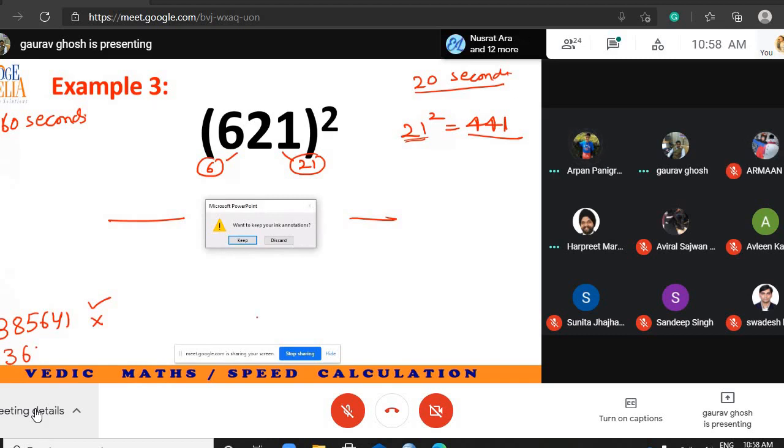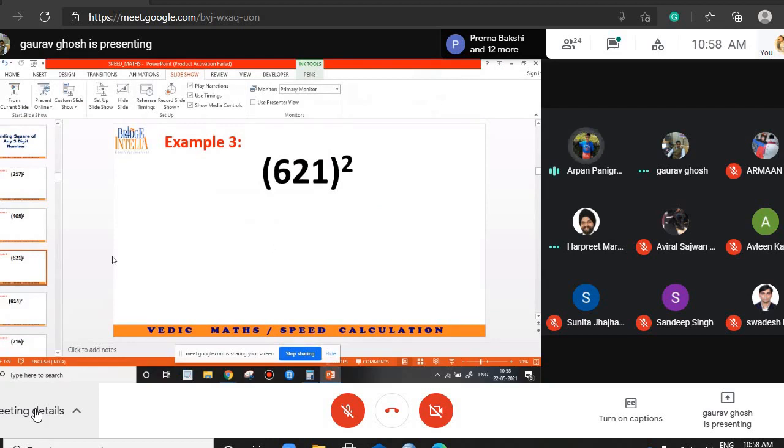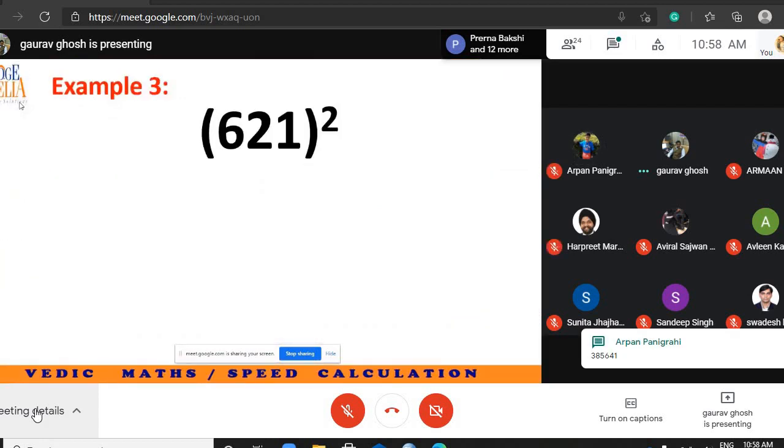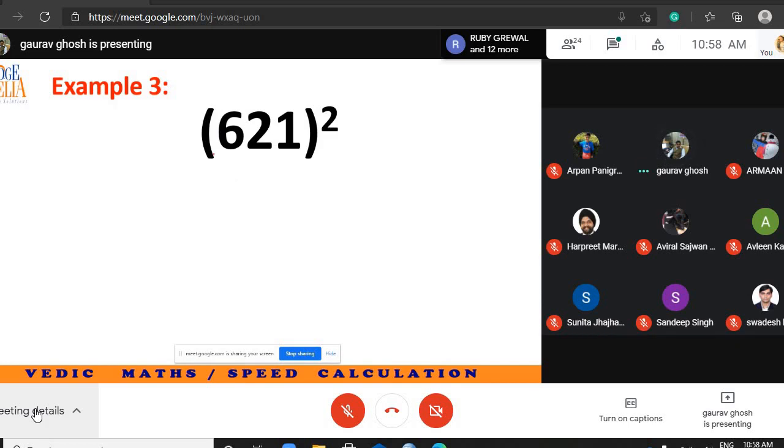3,62,841. Oh, sir, it's this. 385,641. Let us see. So separate the last two digits. The last two digits look like 21 and the first digit looks like 6.